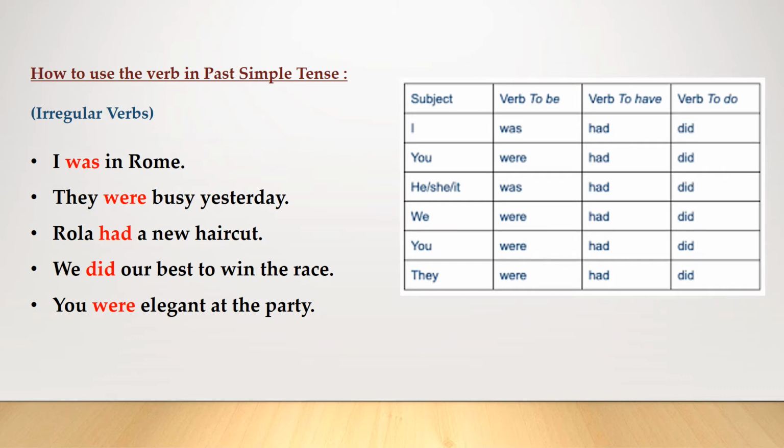Rola had a new haircut. Had is the past of have. We did our best to win the race. Did is the past of do. You were elegant at the party. Were is also the past of verb to be.